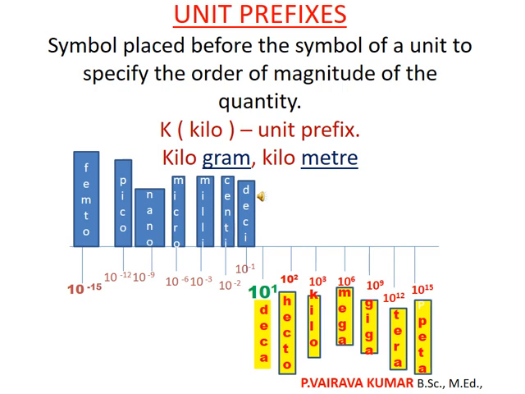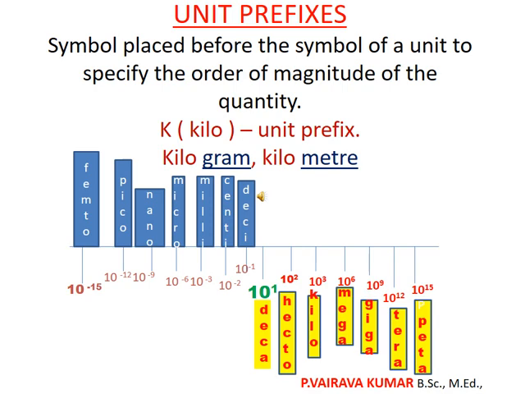For that purpose, we have unit prefixes. That is, we add a magnitude before the unit. That is called unit prefixes.